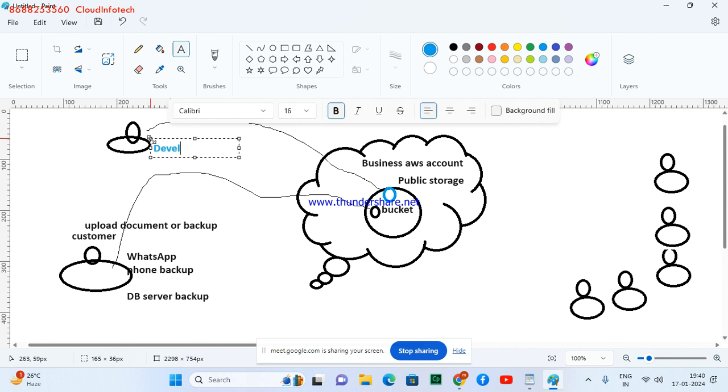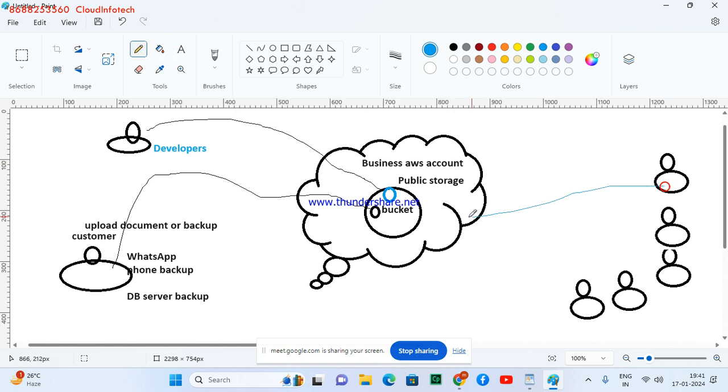In my company, whenever the developers are working on their systems, they need to share the data to a bucket here. Whenever a developer uploads data to this bucket, I want other teams to be able to access this bucket.